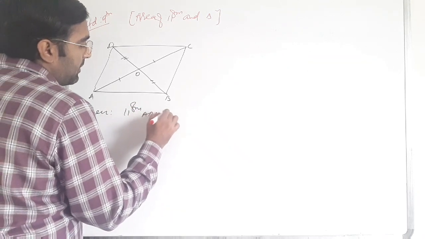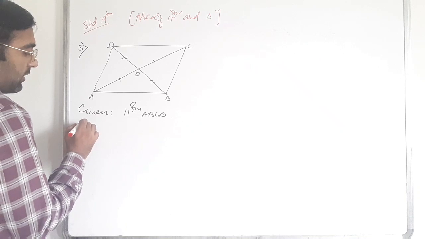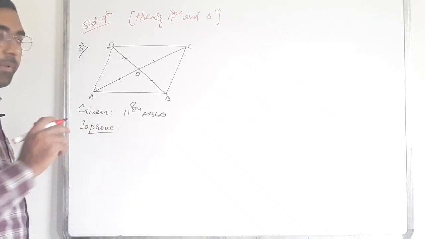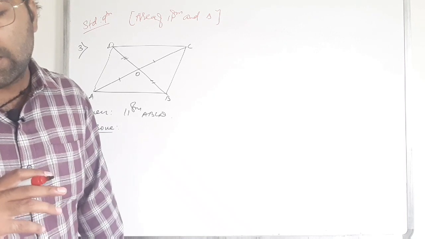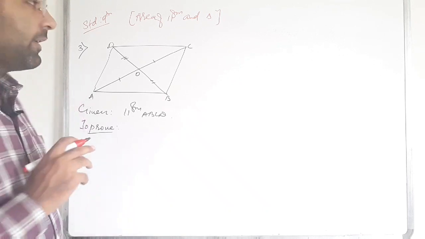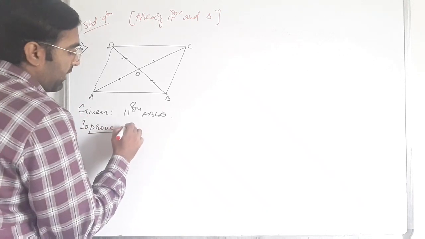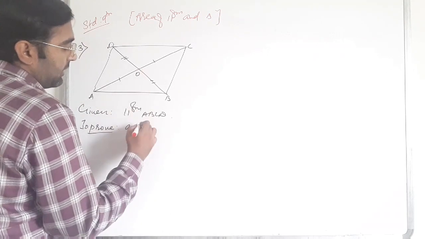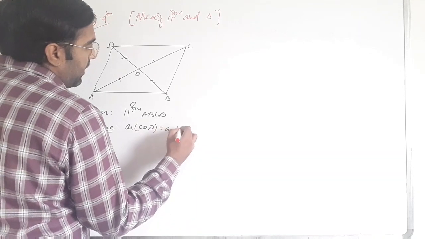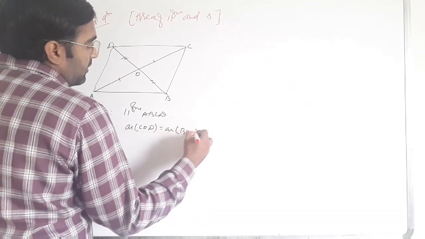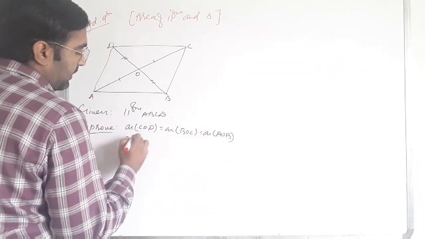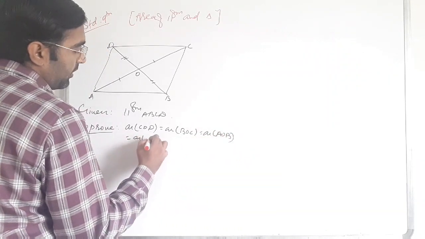Okay, so as per the given parallelogram ABCD, to prove: the diagonals of the parallelogram divide it into 4 triangles of equal area. That means the area of triangle COD is equal to the area of triangle BOC is equal to the area of triangle AOB is equal to the area of triangle AOD.